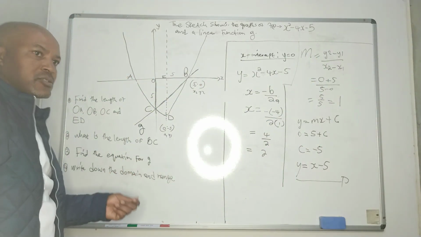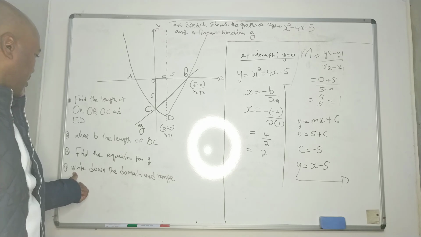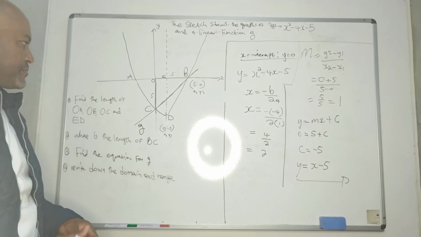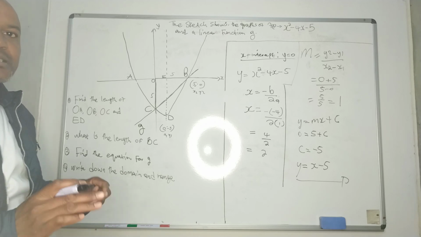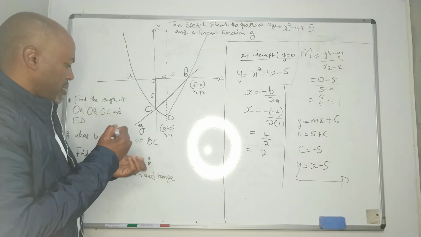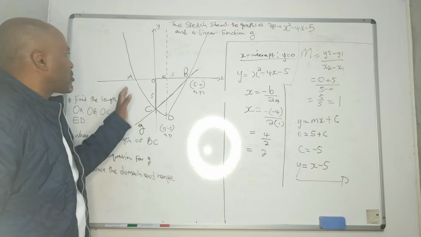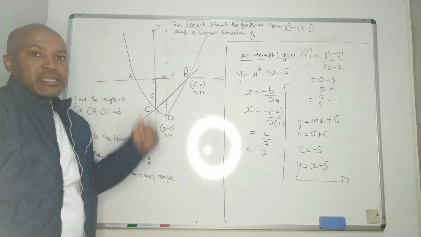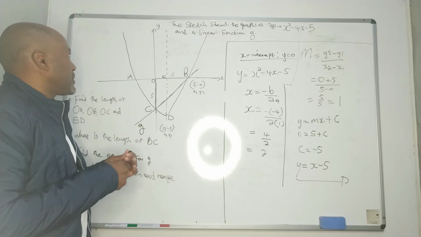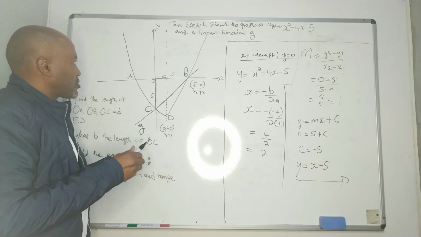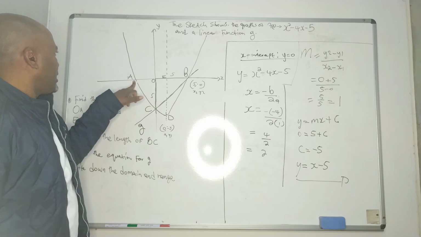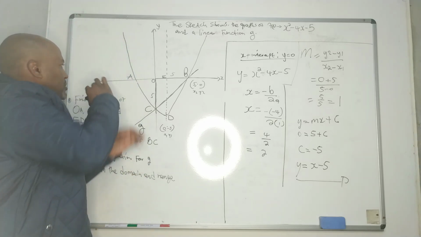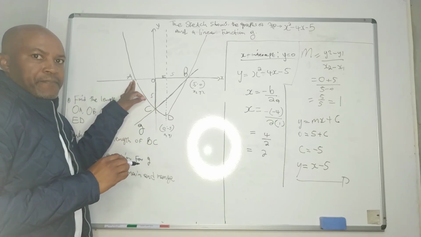Now the last question. They said write down the domain and the range. Right, guys, the domain are all the values of x which represent that graph there, where your graph will pass. So you can see from A, the graph goes up and up and up, along the x-axis here.